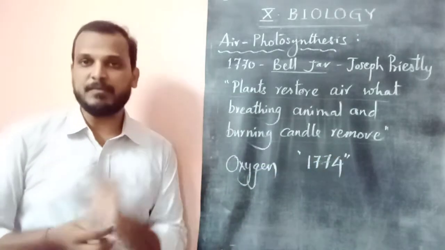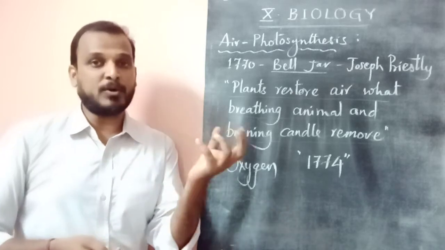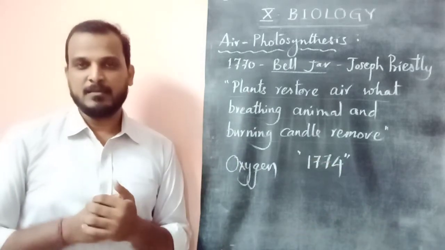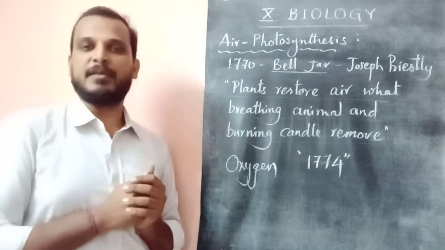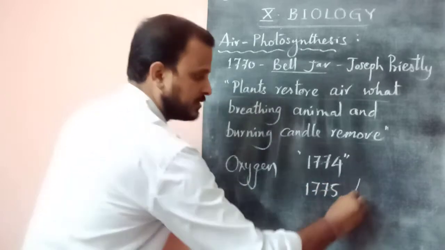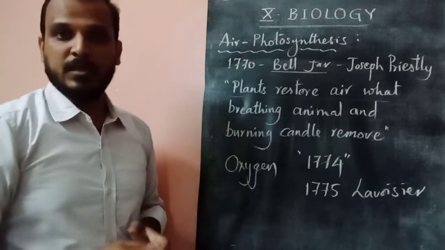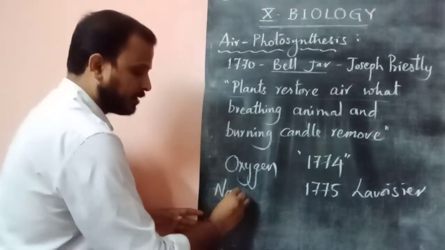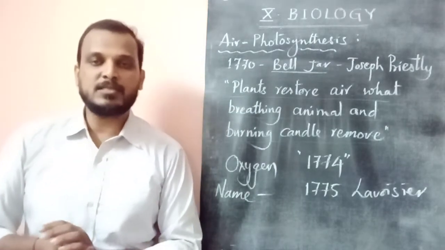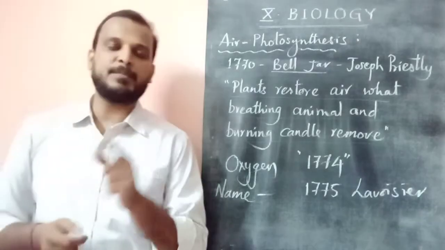Oxygen was discovered, but it was not named. Discovered under which name? A type of air restored by plants. That much information was given about oxygen in 1774. But in 1775, a scientist called Lavoisier named oxygen. The name oxygen was given by the great scientist Lavoisier. So oxygen was discovered by two different scientists in nearby years.